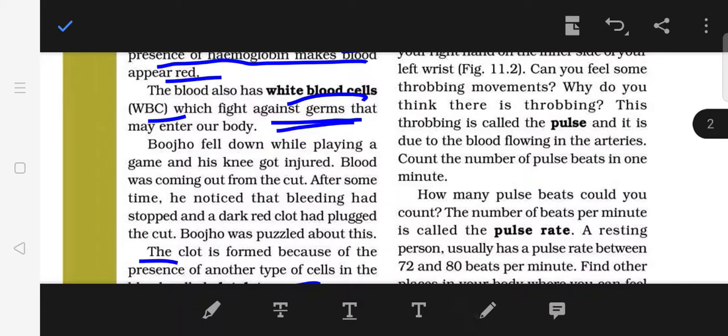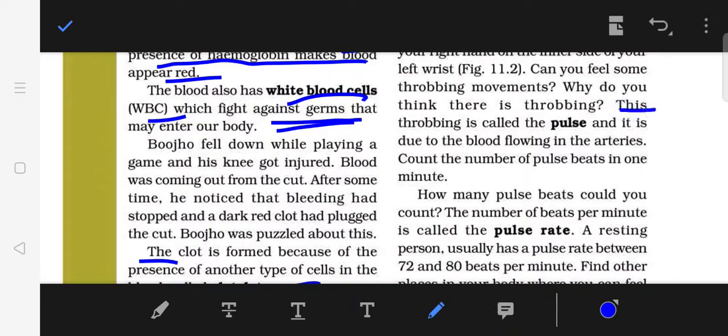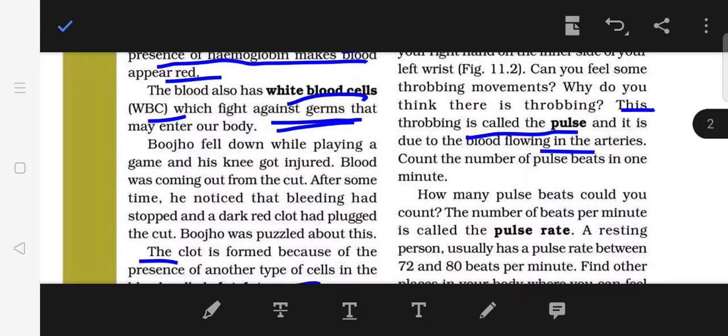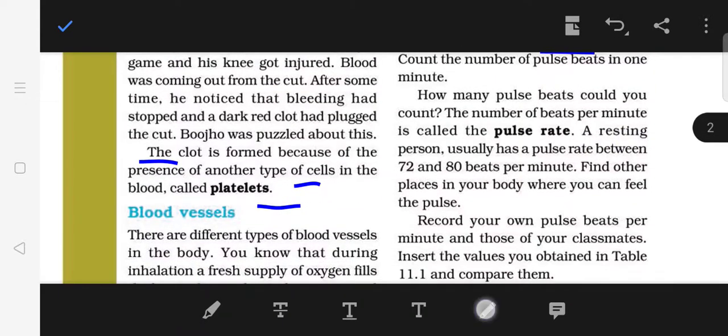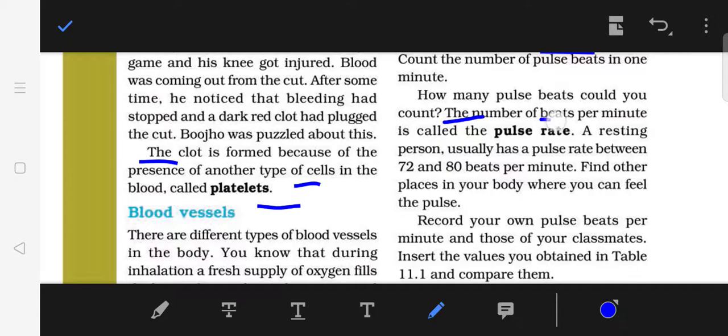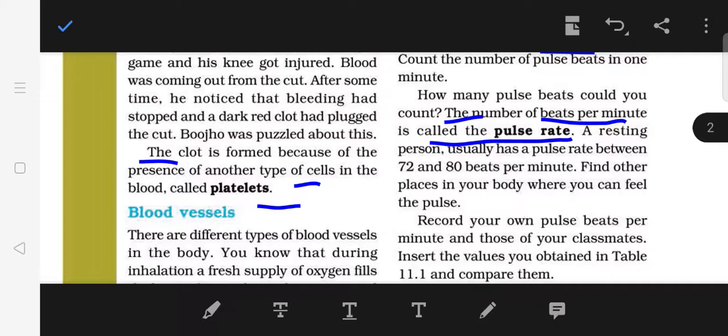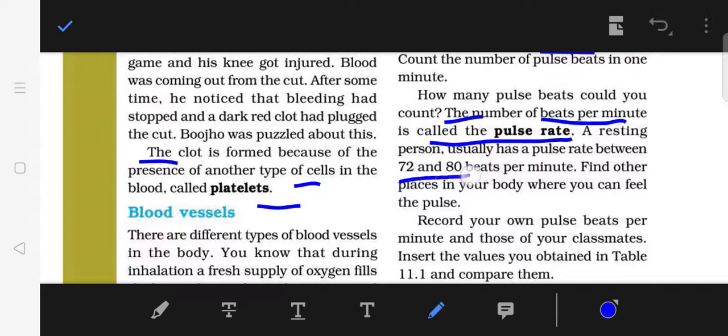This throbbing movement is called the pulse, and it is due to the blood flowing in the arteries. And if you count the number of beats per minute, it is called the pulse rate. So children, a person who is at rest usually has a pulse rate between 72 to 80 beats per minute.